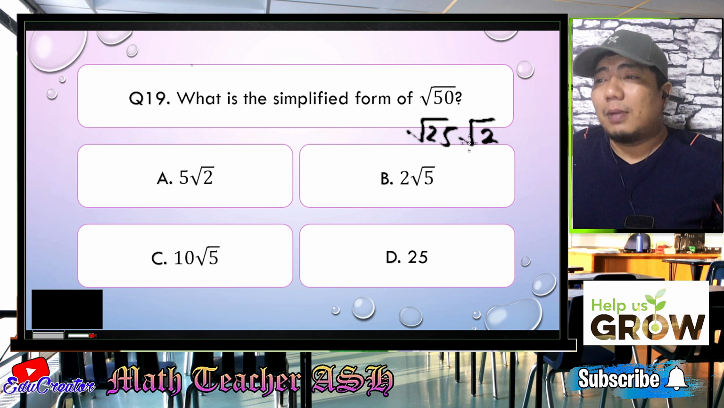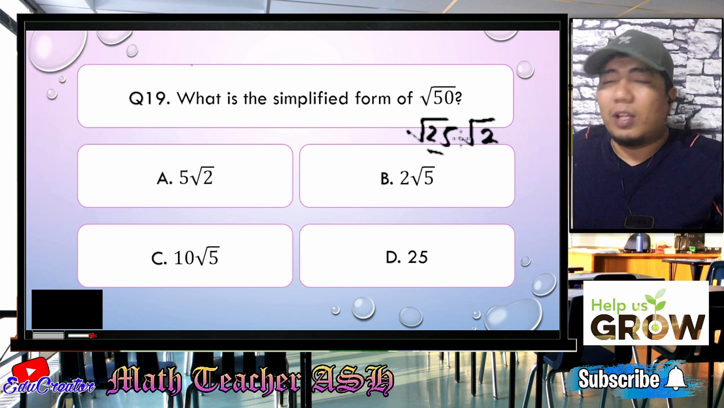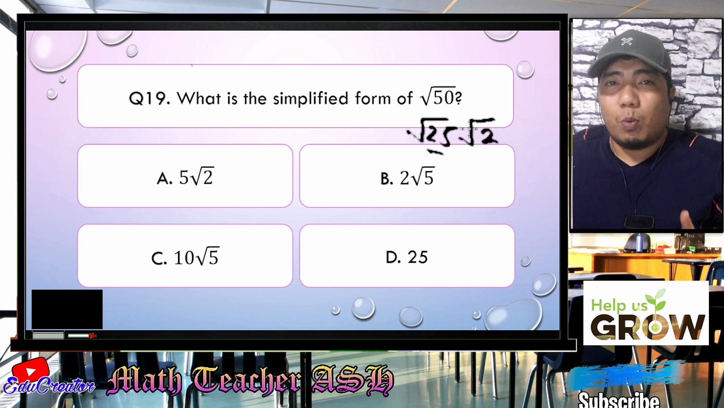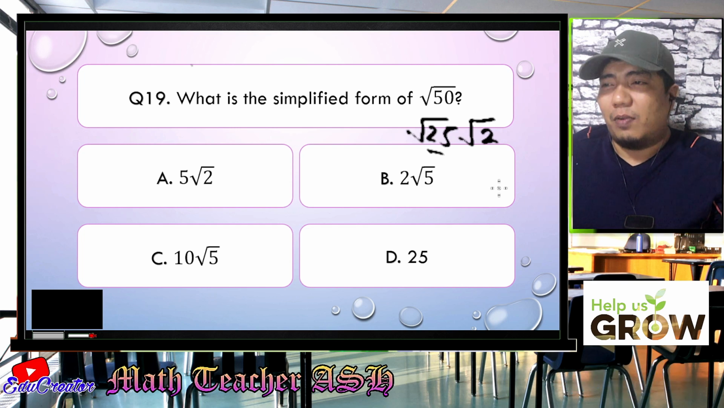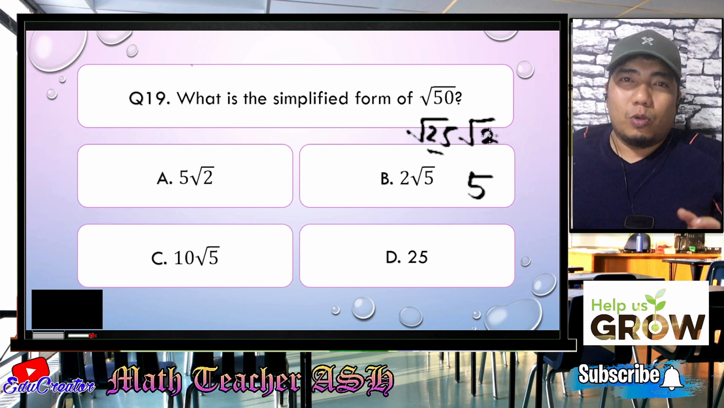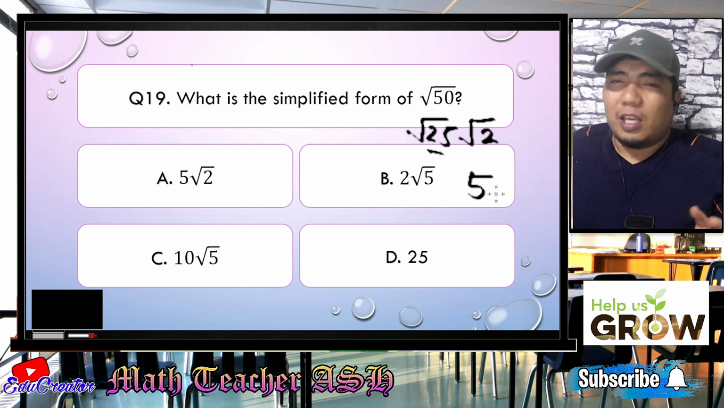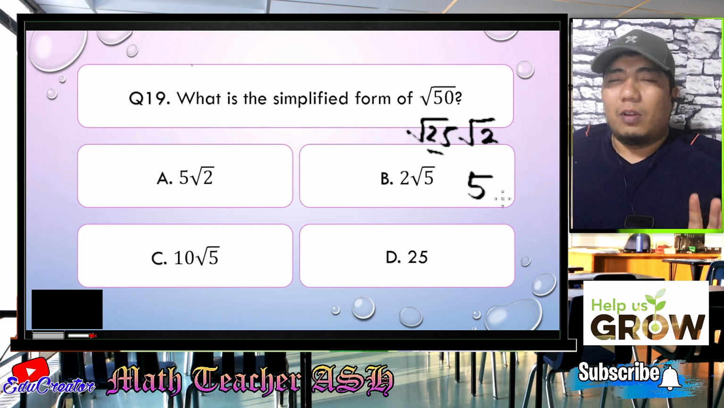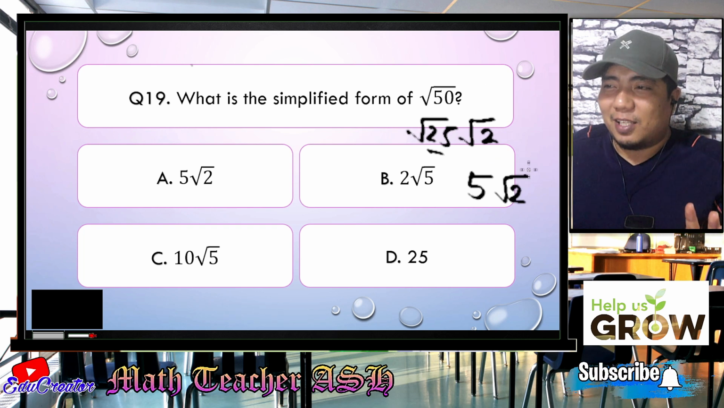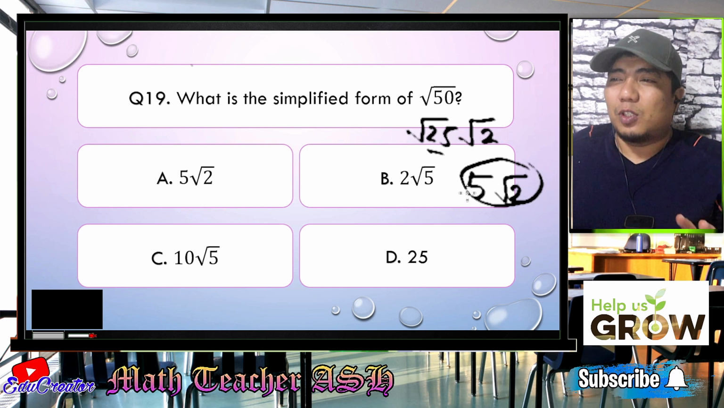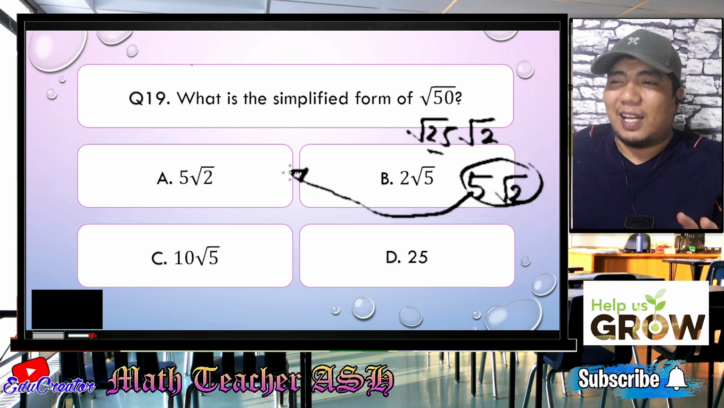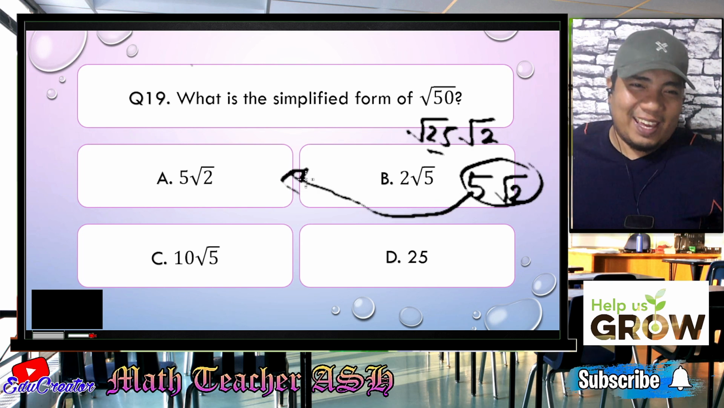Not yet, my dear math learners, because the square root of 25 here is a perfect square. And what is the square root of 25? Very good. That is 5. Now, does the square root of 2 have a root? Okay, none. So, if it doesn't have any square root, you just copy. So, the final answer is 5 square root of 2, which is letter A.